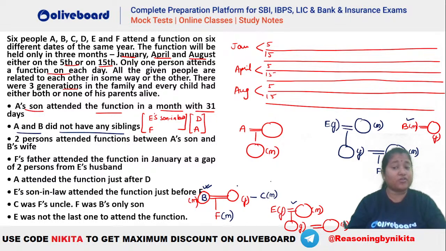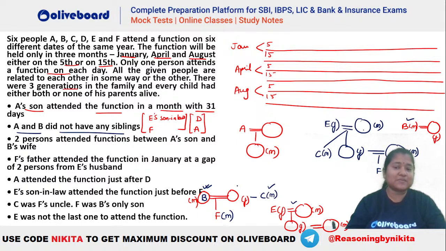Now you have to draw your C also. That is, C has to be there. So you can see C will be a male person in here. In this situation also, we are having all the 6 persons: 1, 2, 3, 4, 5 and 6, isn't it? So now A has a spouse here and an only son, right? So that means A's son, isn't it? A has a son here.